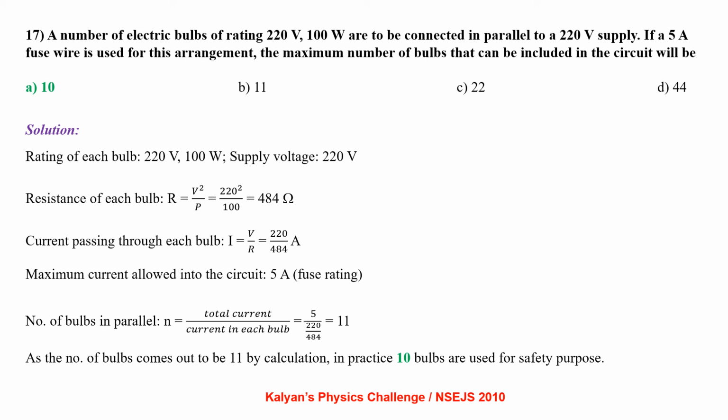Current passing through each bulb is 220 by 484 ampere. The maximum current allowed into the circuit is 5 ampere, which is the fuse wire rating. Now if the bulbs are in parallel, then N equal to total current by current allowed in each bulb, that is 5 by (220 by 484), which comes out to be 11. So as the number of bulbs comes out to be 11 by calculation, in practice 10 bulbs are used for safety purpose.